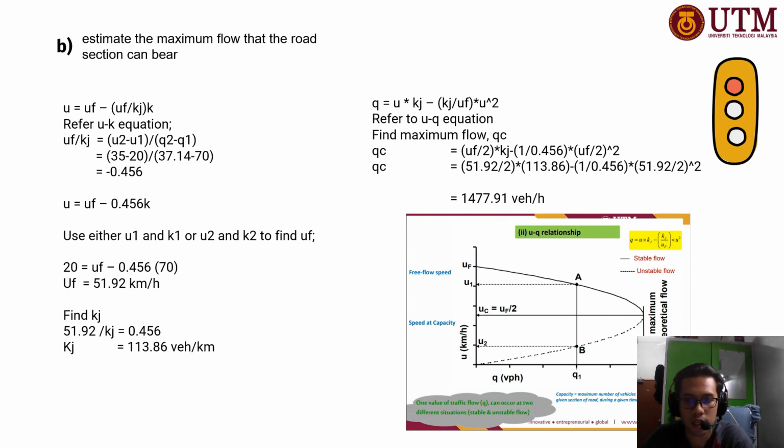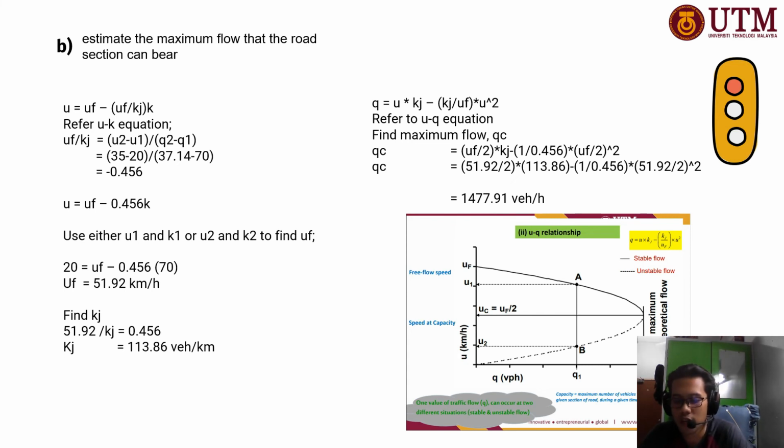Based on the U-K relationship graph, we will use the equation U equals UF minus UF over KJ times K. Basically, the equation refers to a linear graph, corresponding to Y equals MX plus C, where UF is the y-intercept, whereas UF over KJ is the gradient.